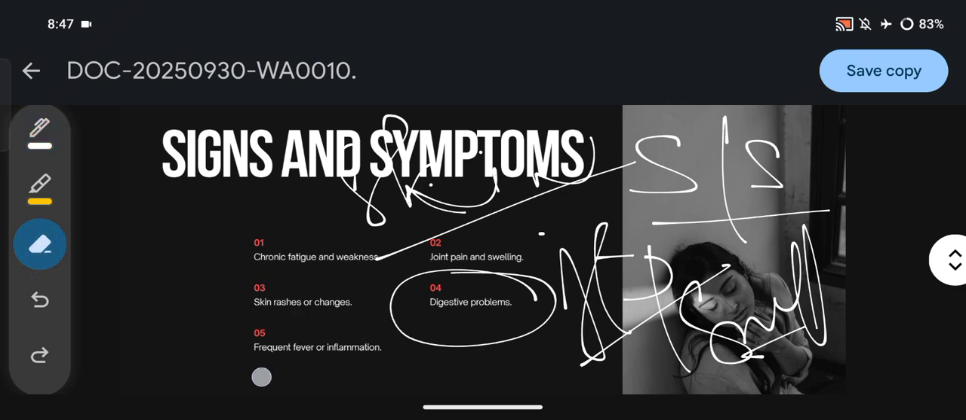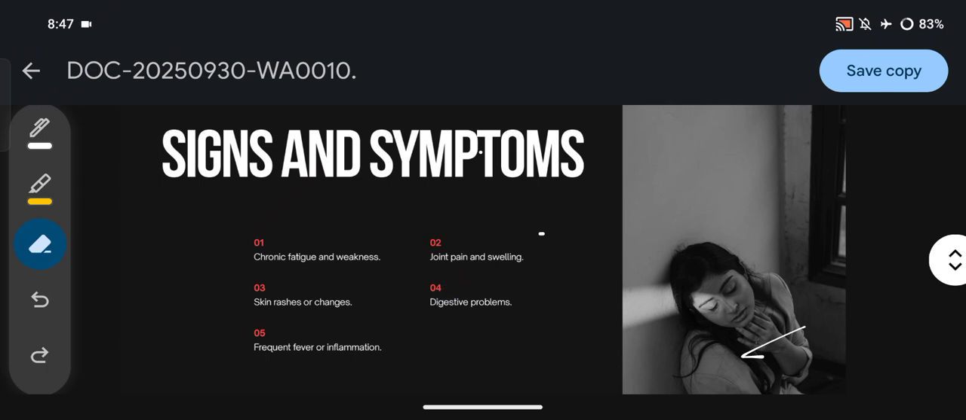What are the common signs and symptoms? First one is chronic fatigue and weakness, second one is joint pain and swelling, number 3, that is skin rashes or changes, and number 4, that is digestive problem, and number 5, that is frequent fever or inflammation.